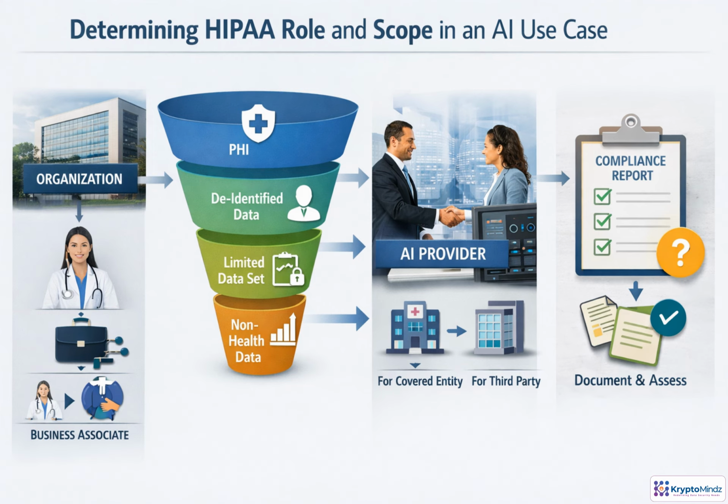To map an AI use case, start with the actor. Who is deploying or requesting the service? Then classify the data. Is it PHI, de-identified, a limited dataset, or outside health data entirely? Next, ask whether a covered entity is involved and whether the AI provider is acting on its behalf. Don't leave the answer in someone's memory. Capture the conclusion, assumptions, and open questions in a compliance mapping artifact for review.